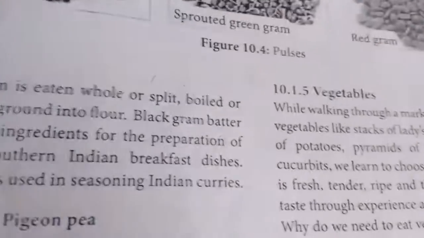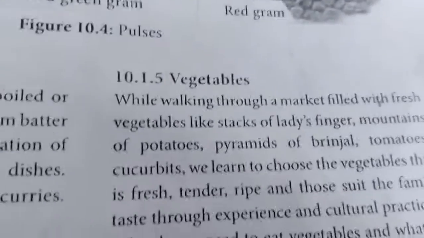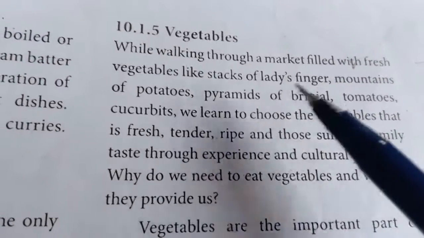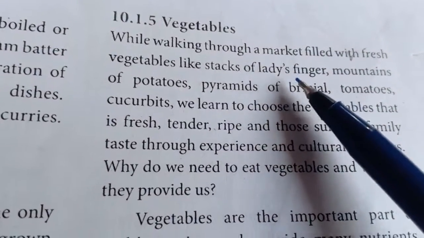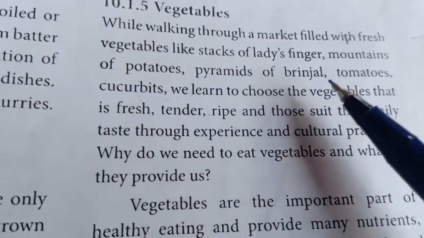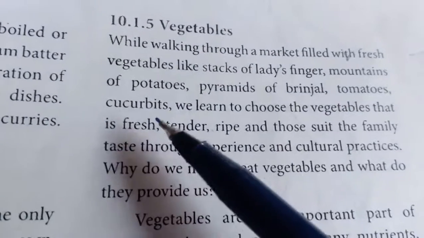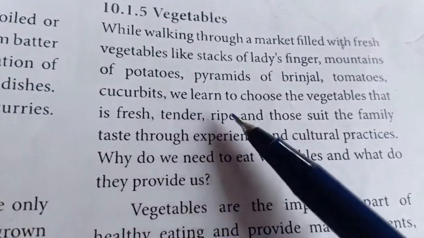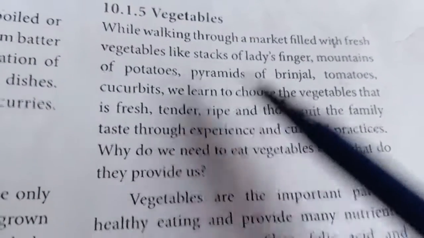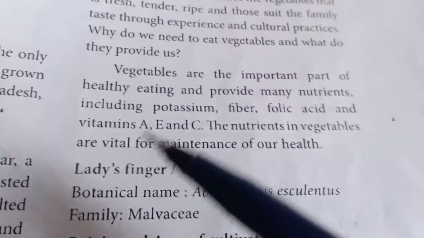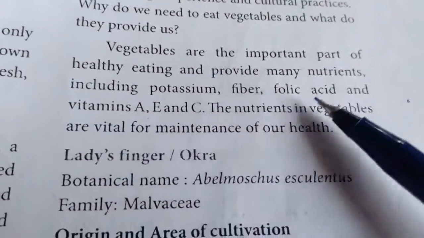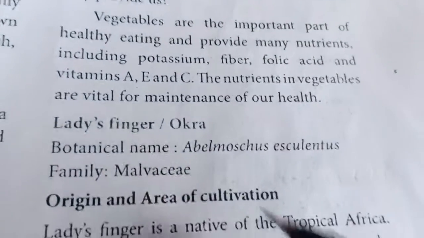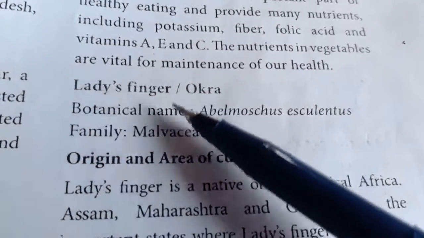Now we'll move on to the fifth topic, that is vegetables. Vegetables are a very common thing, and the most common vegetables we are studying here are lady's finger, potatoes, brinjals, tomatoes, cooker beets. They can be taken fresh, tender, or ripe. They can be raw or ripe and used. So vegetables provide potassium, fiber, folic acid, vitamins A, E, C, and they are good for our health.